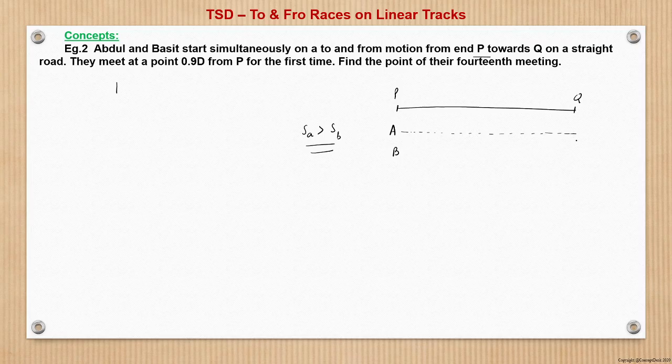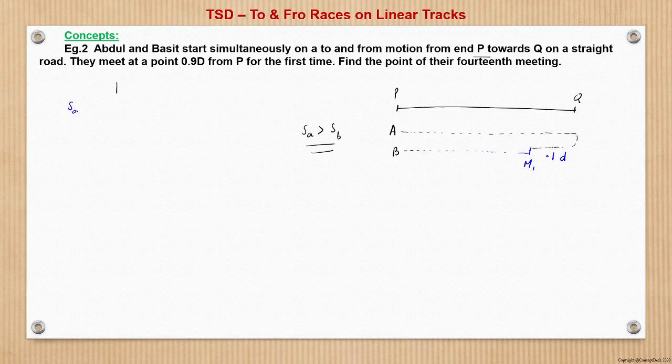Now after reaching Q, Abdul turns back, and meanwhile Basit is coming from point P. So here they meet for the first time, at M1. This M1 has been given as 0.9d from P, which is 0.1d from Q. So from here, in the same time in which Abdul has covered a distance of PQ plus 0.1d, Basit has covered 0.9d.